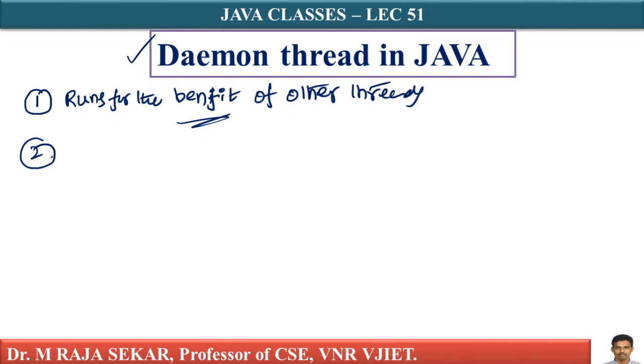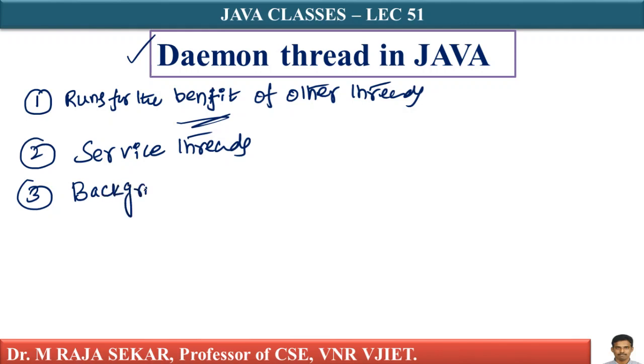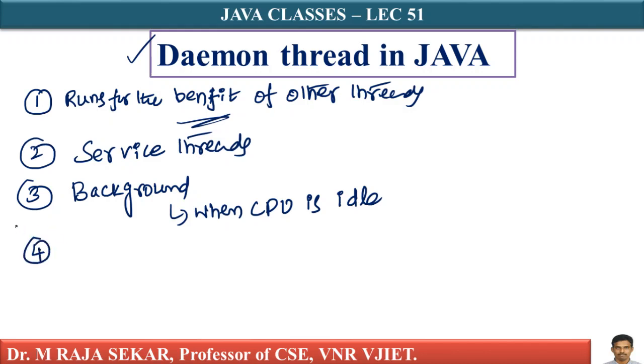That is the first point. Daemon threads are known as service threads. I can say these threads can be treated as service threads. Daemon threads run in the background, and they come into execution when the microprocessor is idle. When will they get executed? When the CPU is idle, these particular threads will get executed.